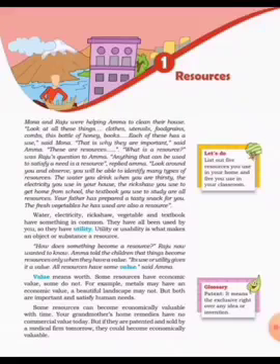Then we saw the meaning of utility, that is, utility or usability is what makes an object or substance a resource. Then we saw how it gets its value: its use or utility gives it a value. Then we saw the economic value as well as the aesthetic value, right?